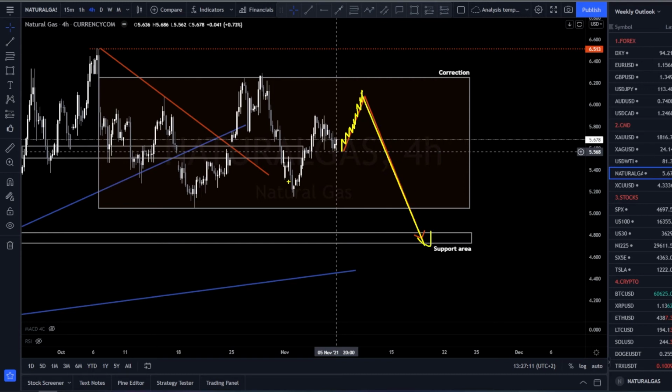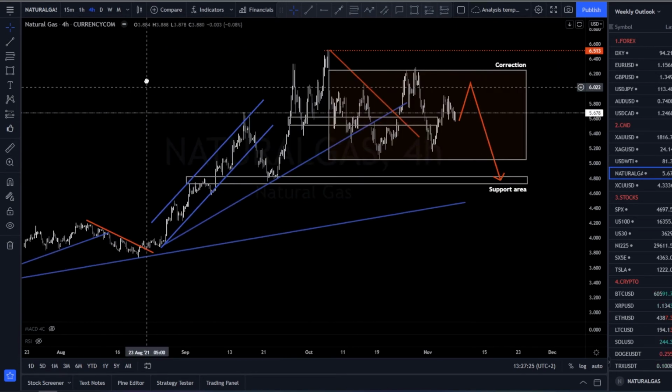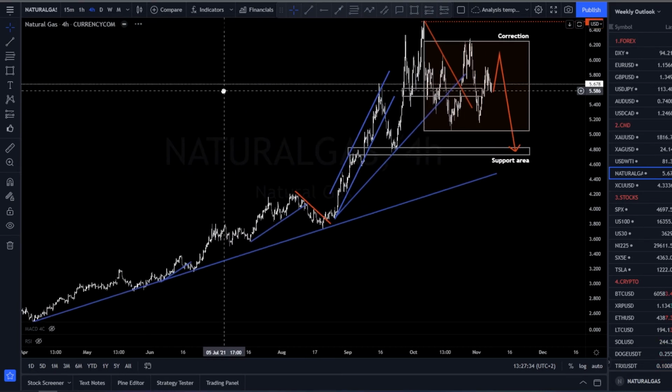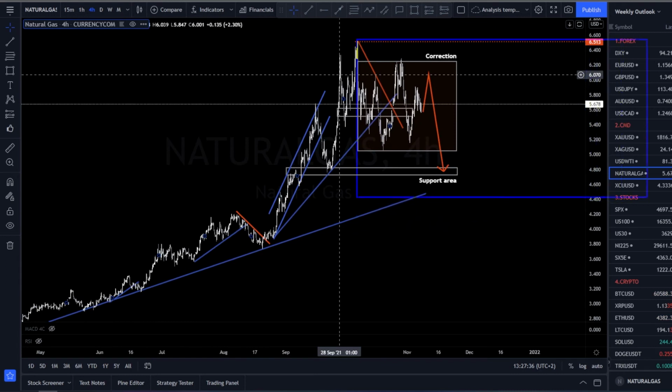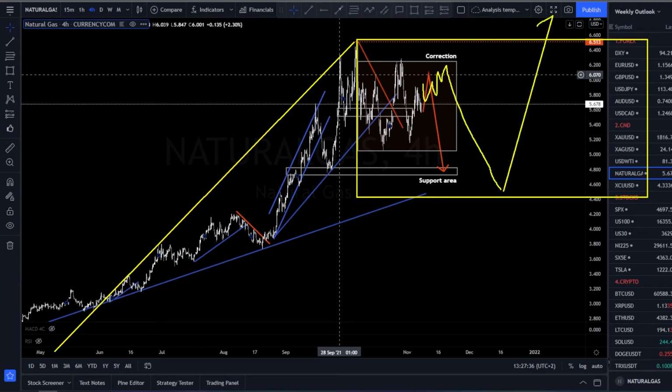So nothing has changed, only that we are in a complex consolidation pattern. Keep in mind that this is a strong bullish wave. We are coming up from the lows. And because the move was very aggressive, we will now expect a sideways move to compensate for the big bullish impulse. Afterwards, we will look for our buy setup. After the consolidation is over, we can safely buy natural gas.